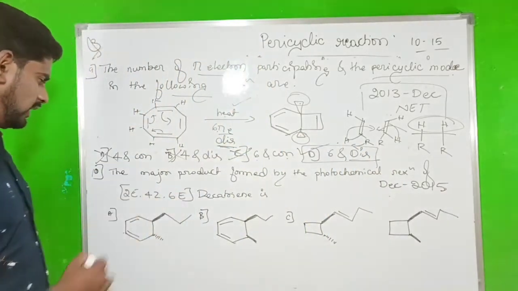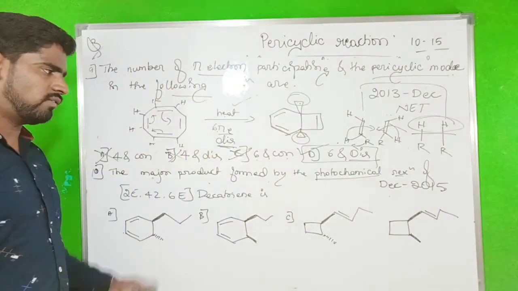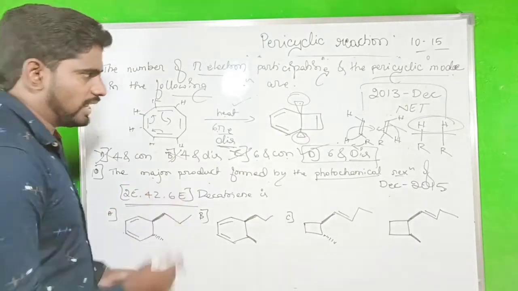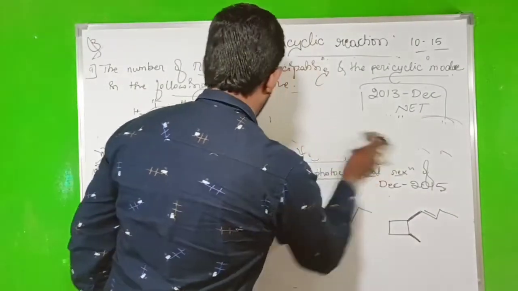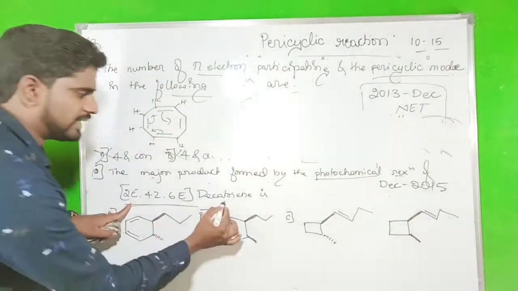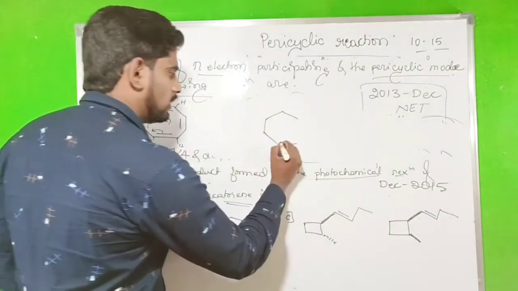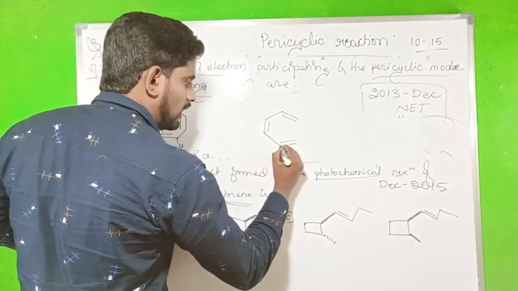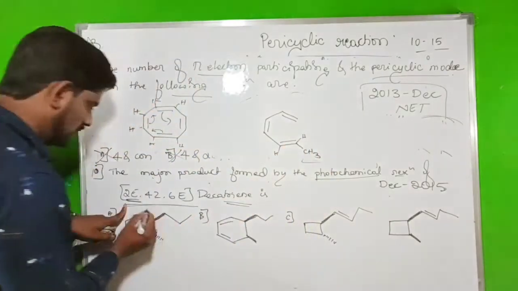Okay, then the next question: the major product formed by the photochemical reaction. They are asking the photochemical reaction with E and Z nomenclature. So on the basis of that, you write it. 2E. Initially it is a triene. Now this is a 2E. 2E means opposite, trans hydrogens. Now it is the CH3. Then go through the 4Z.